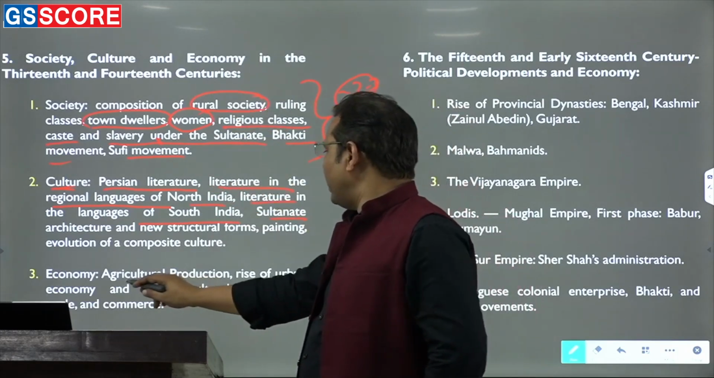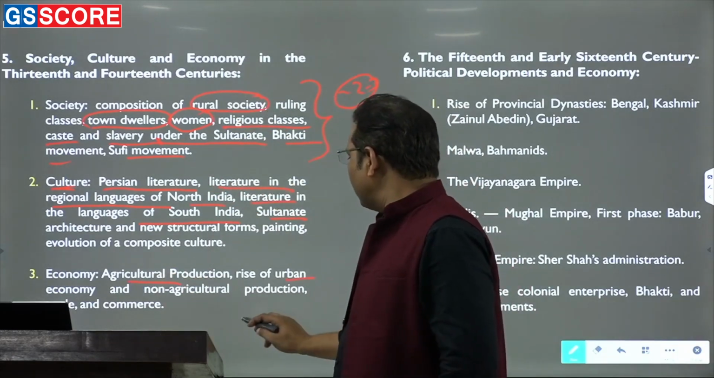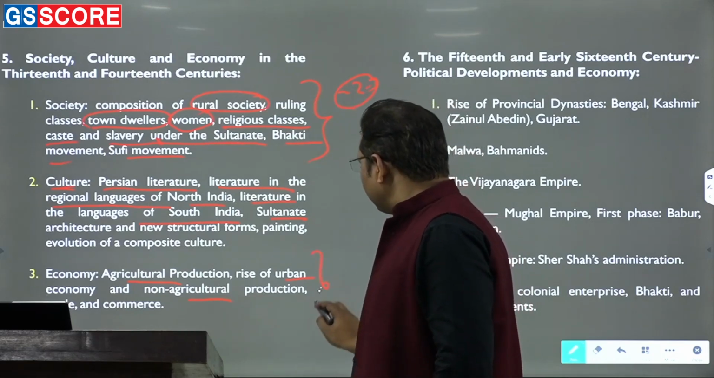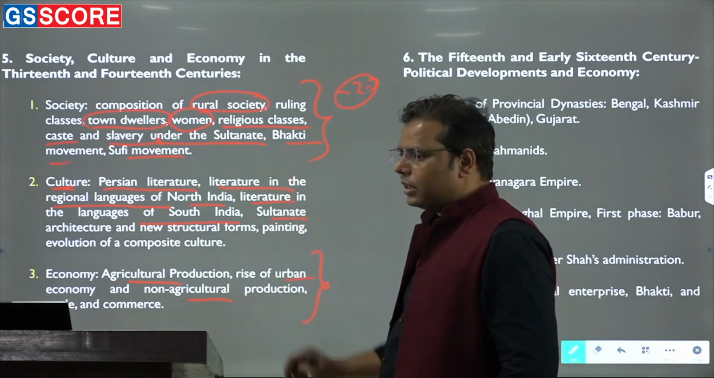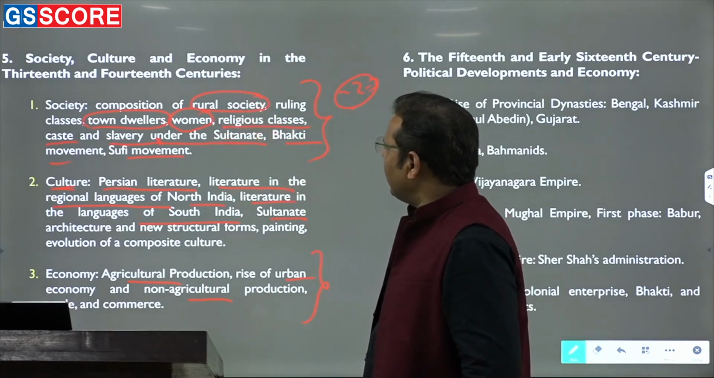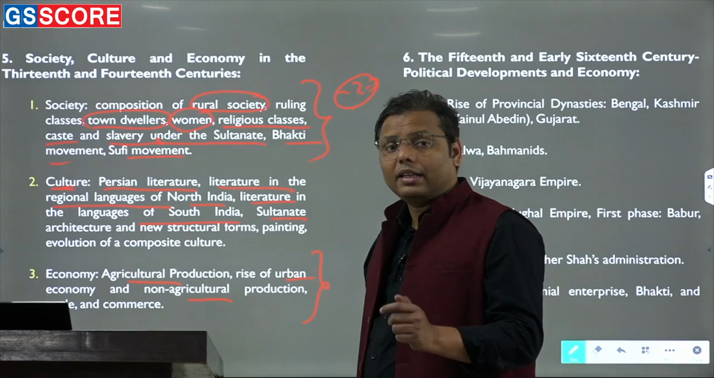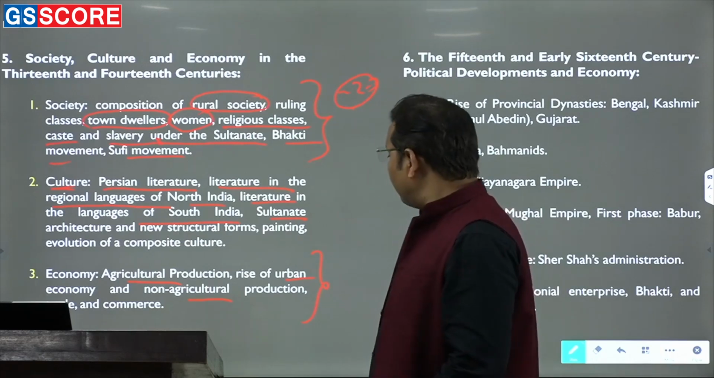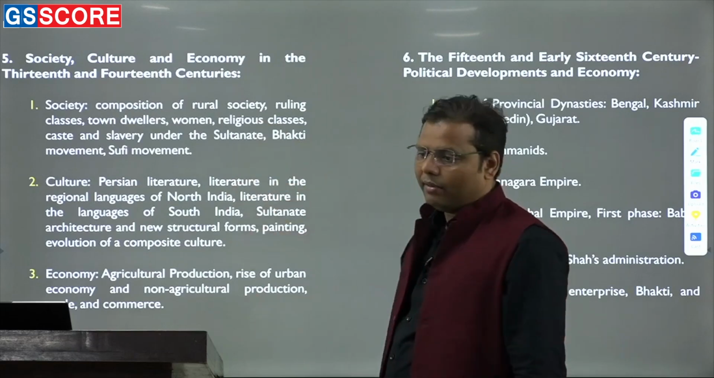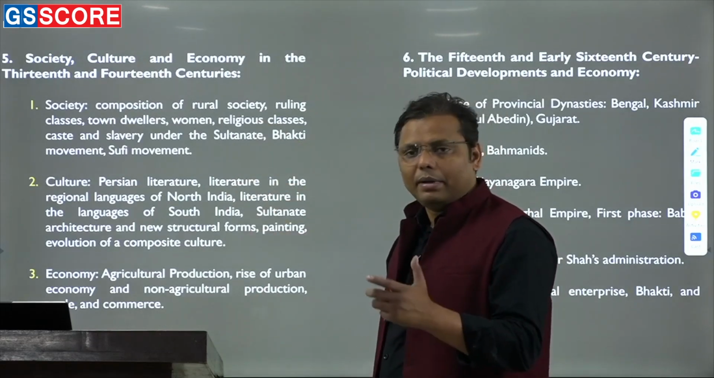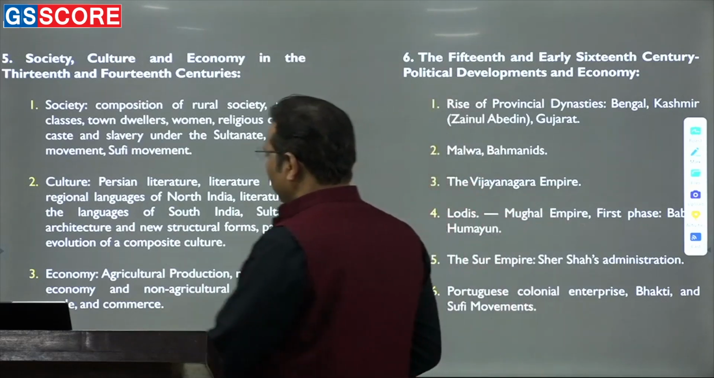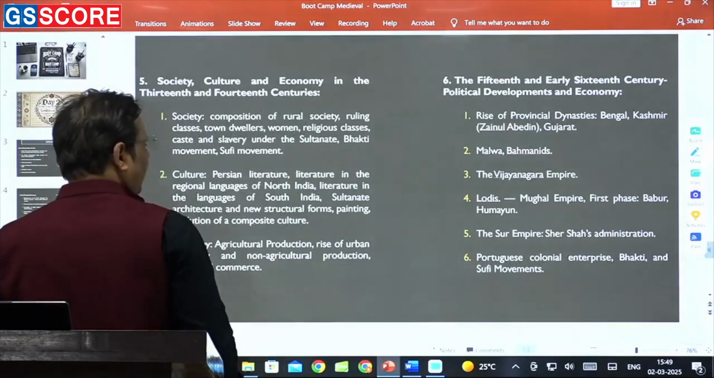In the same way, in economy, agricultural production, rise of urban economy, non-agricultural production, trade and commerce, like I can say this is, as compared to the last one, even simple. But then find the possibilities of the questions in these areas, and this is what is happening. In the present time, the number of questions are day by day increasing from that unit 5, and in fact, multiple dimensions are being asked from this part. I would like to give you some certain examples in order to make you understand.